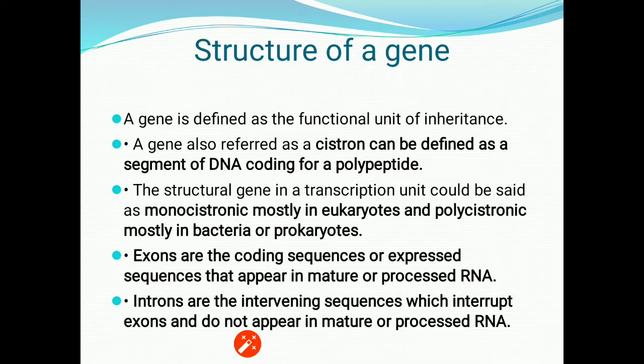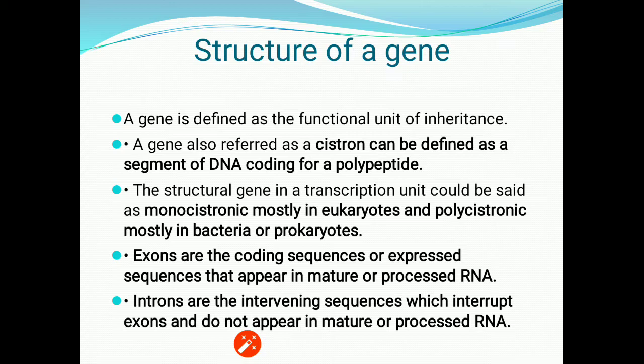Monocistronic consists of a single open reading frame, while polycistronic consists of several open reading frames. Exons are the coding sequences or expressed sequences that appear in mature or processed RNA. Introns are the intervening sequences which interrupt exons and do not appear in mature or processed RNA.